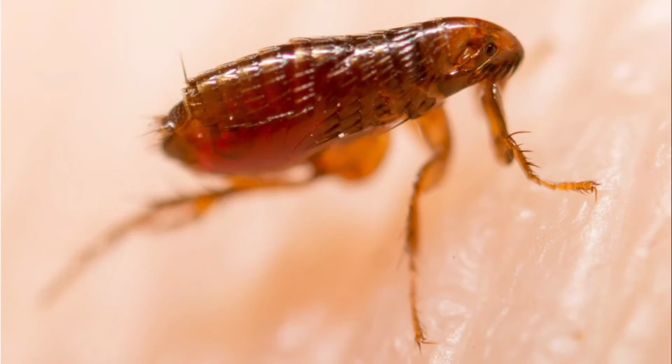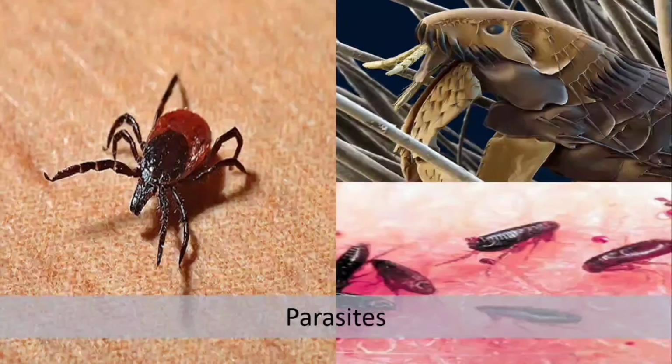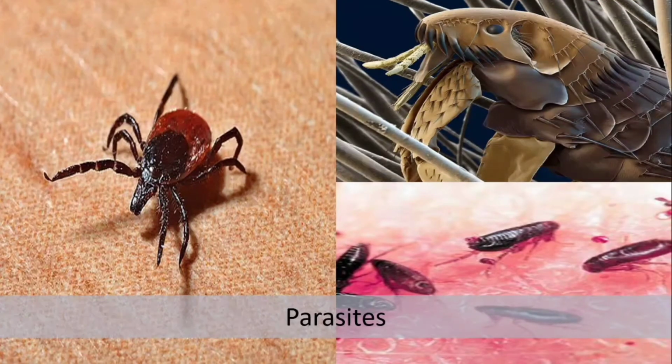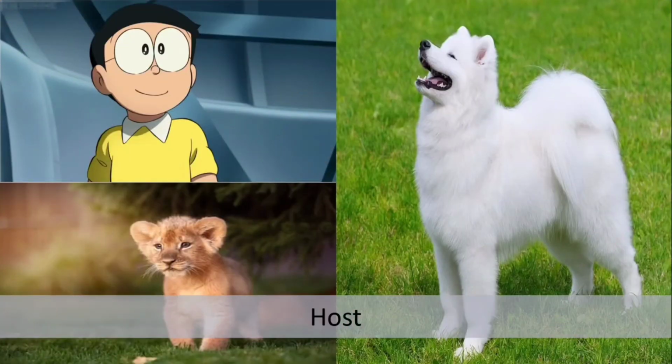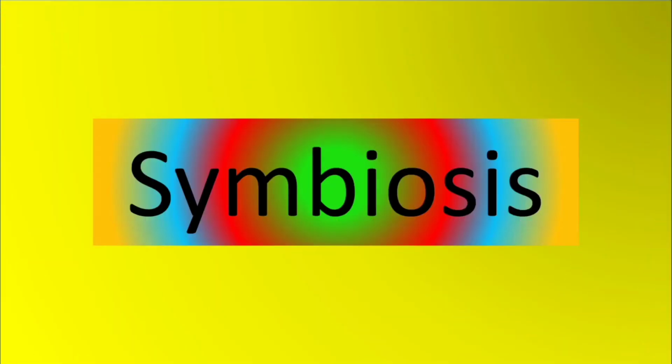Fleas live on the body of dogs. They take the nutrients of the host to grow. Organisms which live on the body of others and take their nutrients to grow are called parasites. The body or organism which gives shelter to parasites is called the host. So, we can say that fleas are the parasites and dogs are the host.